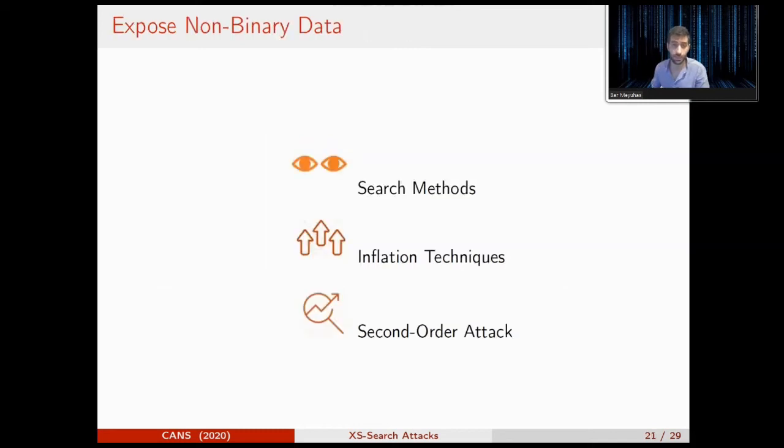In the following slides, I will review how we optimized and enhanced our attack to expose complex data from the victim's accounts. We used 3 optimizations to make that. The first one is to perform efficient search algorithms. The second is to implement inflation techniques to increase the size of full responses. And the third one is the second order attack. I will not present the second order method today, but you can read about it in our paper.